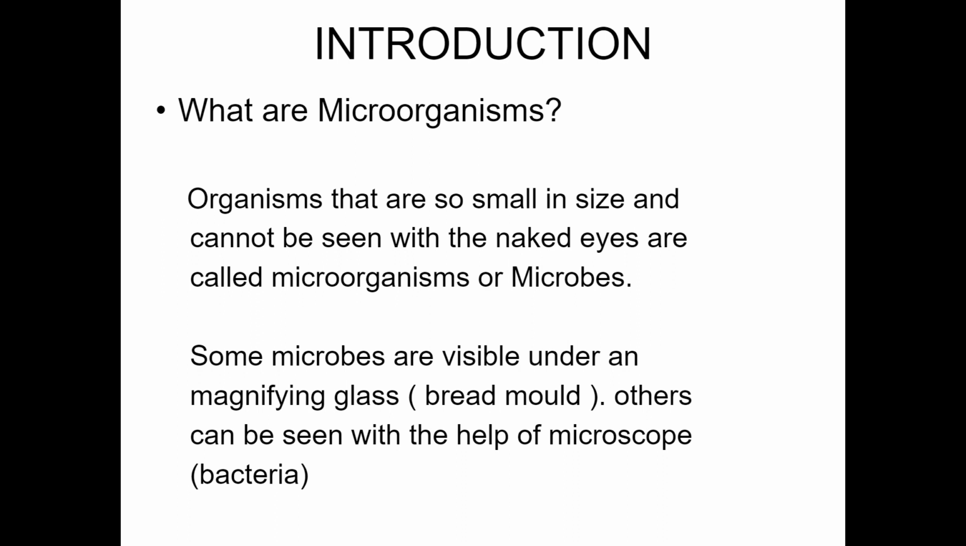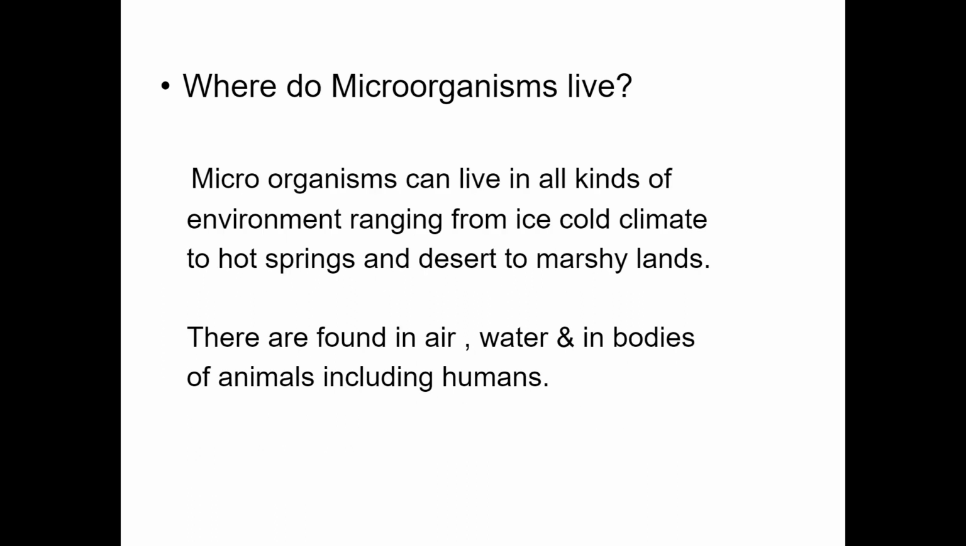Some microbes are visible under a magnifying glass, for example bread mold. Others can be seen with the help of a microscope, for example bacteria. Where do these microorganisms live? Microorganisms are omnipresent. They can live in all kinds of environments, ranging from ice-cold climates to hot springs, and deserts to marshy lands. They are found in air, water, and in and on the bodies of animals including humans.